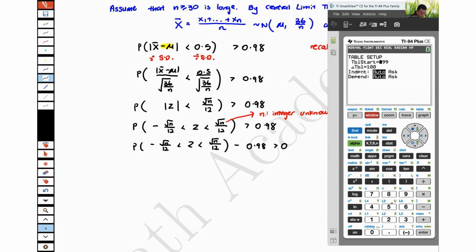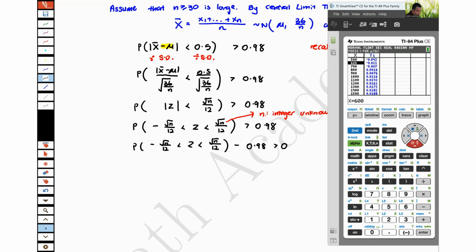Okay, so let's start from maybe 500. We jump by 100. Let's look at the table again. You will find that the change is actually around 700 to 800. It's about there. So from that position, then you change back to 1. I don't want to jump by 100 now. I know the answer is about 800. I change back to a plus 1 at that position.